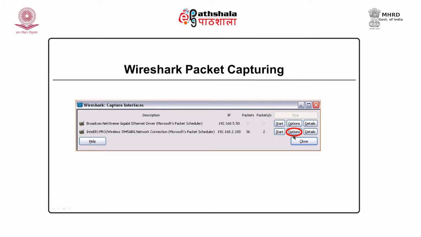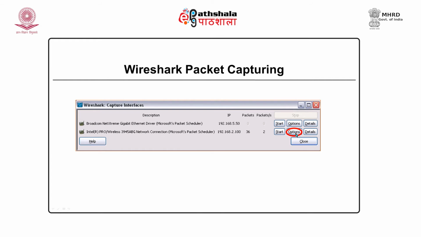Now, there are other options which can be configured, and you can also display the details of your interface, details like what is the bandwidth available, etc. Those details can be displayed by clicking on details, and by clicking on options, you can see different options. So, let us go through the options first and then we will see the details of this wireless interface.